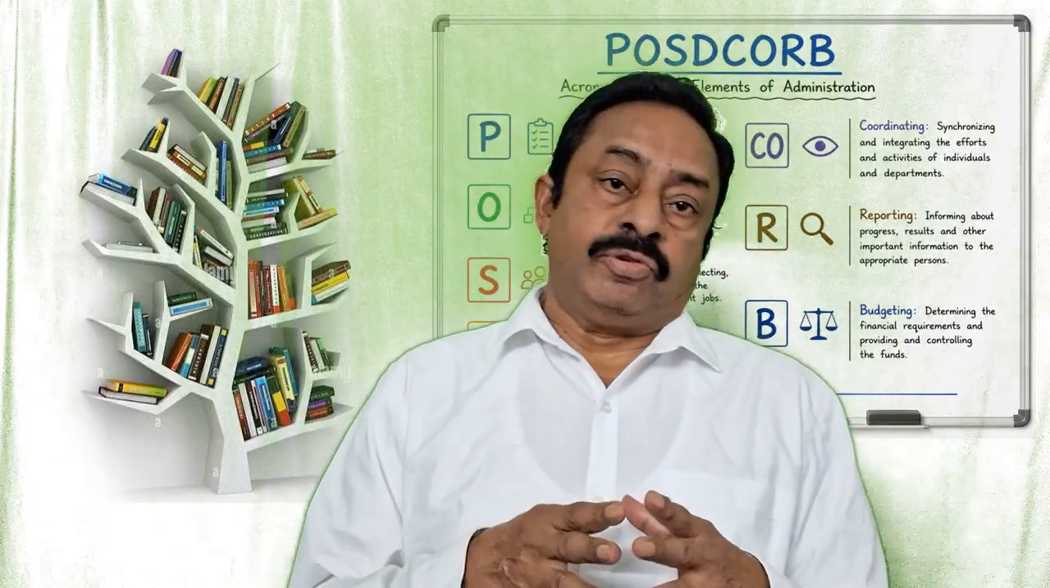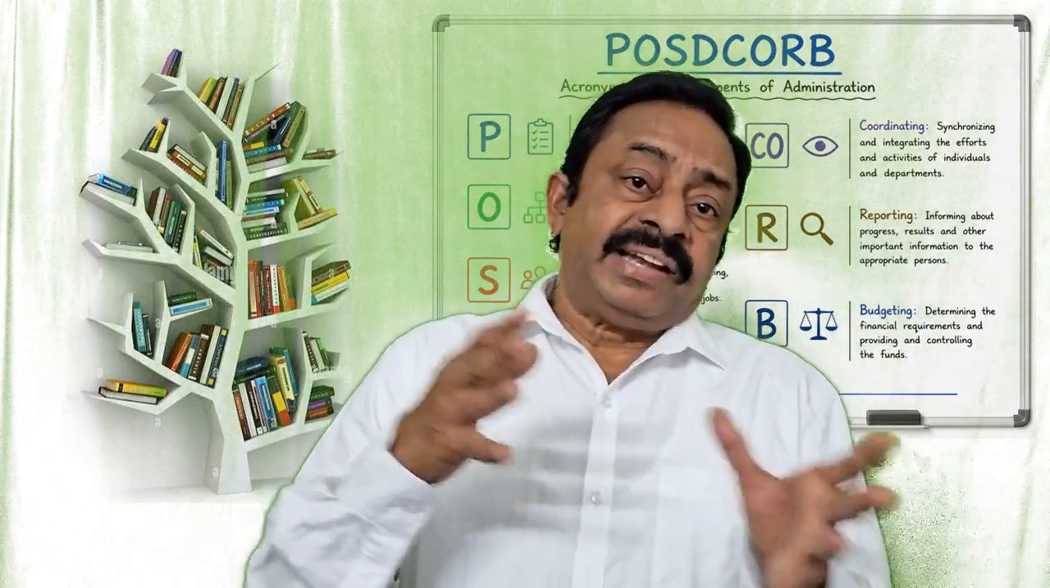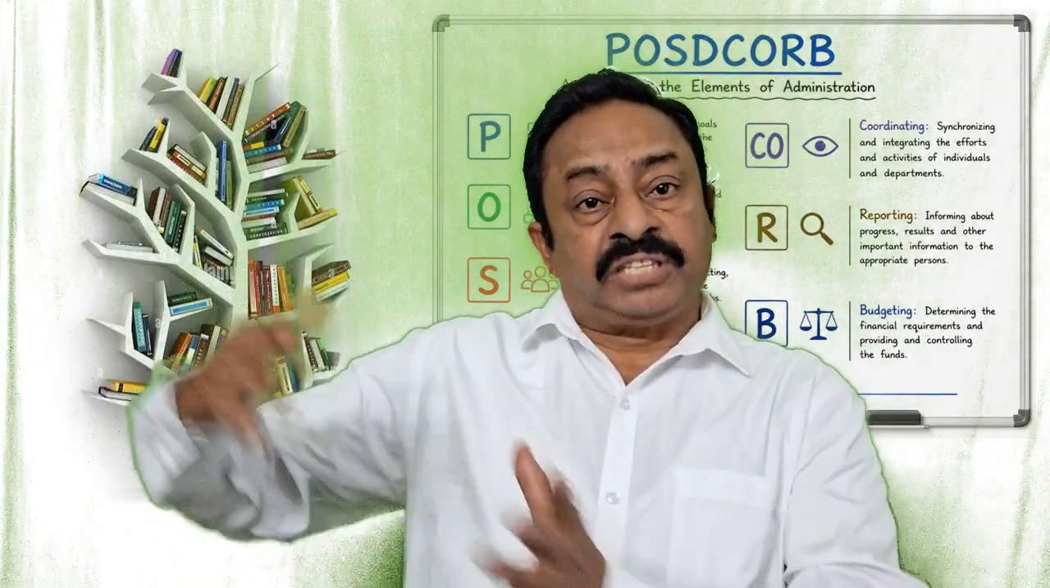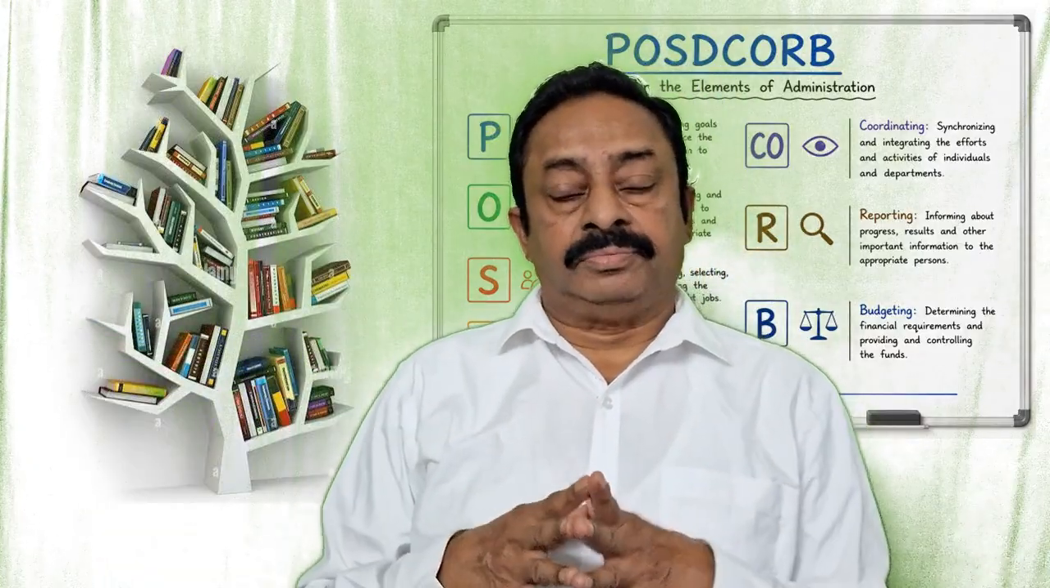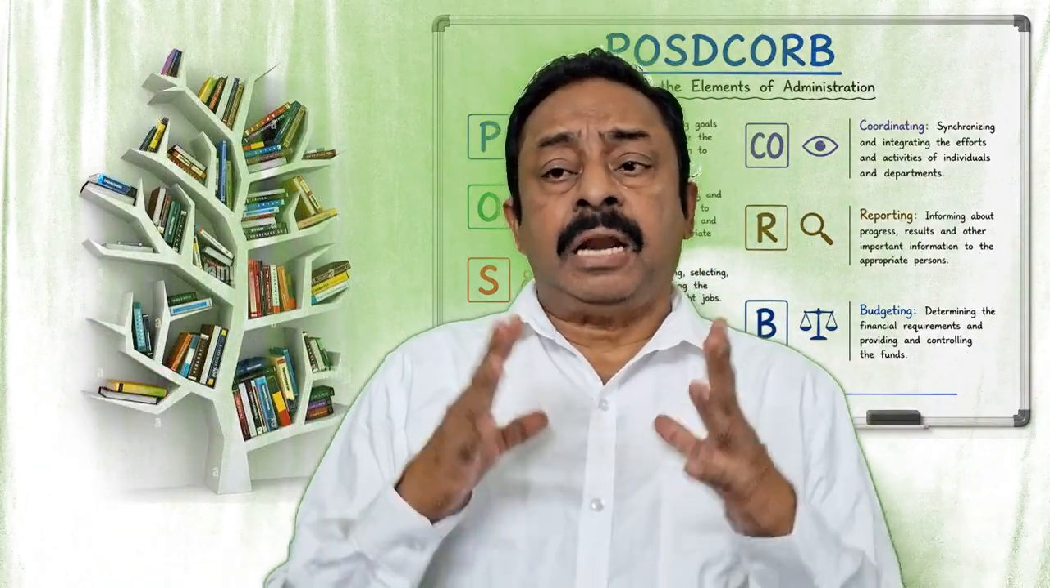Next one year, what do we have to do? These tactical plans put together over short periods become long-term planning. It is called strategic planning. Next one is operational planning.